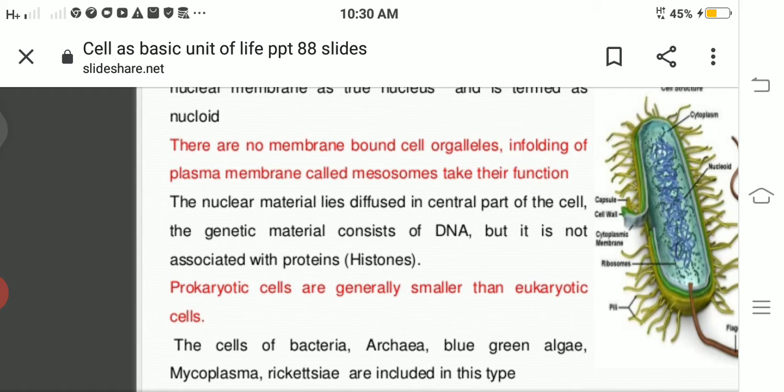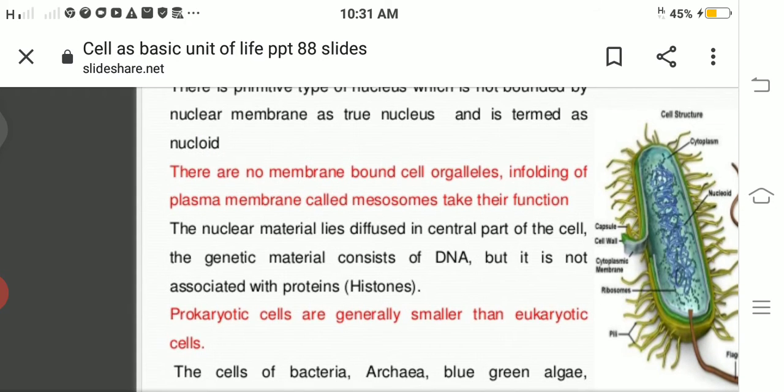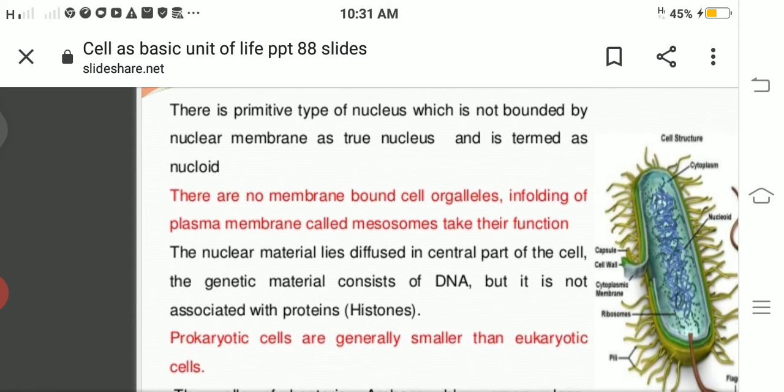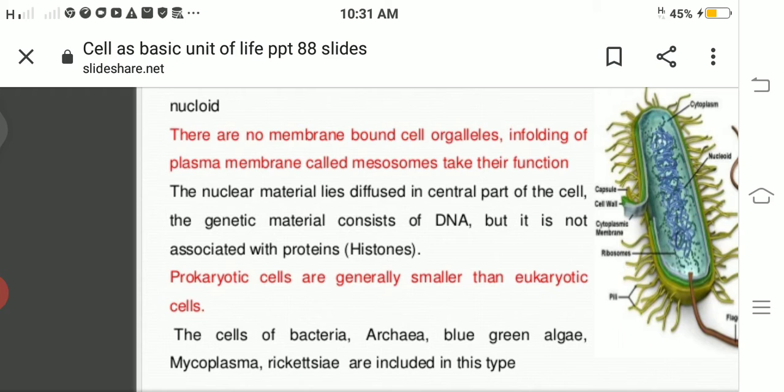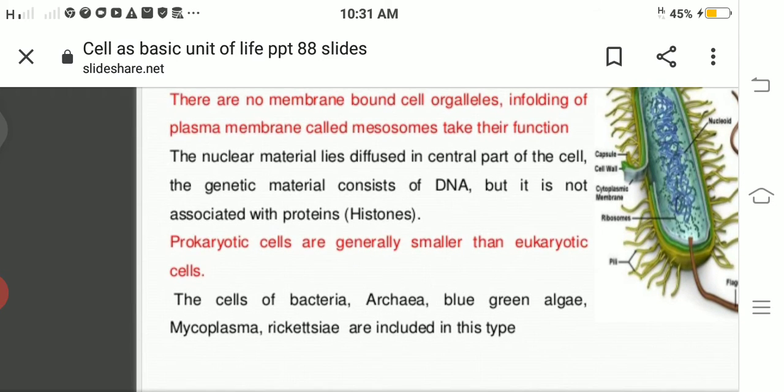Here you should remember only the point that the nucleus is not well developed, it only has a nucleoid, that is, no nuclear membrane. Whereas in eukaryotic cells, remember it has a well developed nucleus with nuclear membrane.